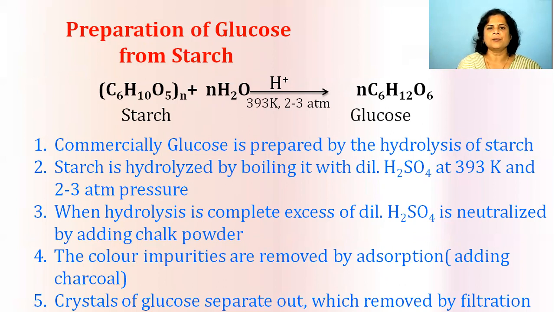And the color impurity, that yellowish tint present in the glucose due to the presence of H2SO4, is removed by the adsorption method by adding charcoal, so that on the charcoal all these color impurities get stuck and we get the glucose in pure form. No other color is present in the glucose, we get it in pure form. So crystals of glucose are separated out simply by the filtration method. So this is the method for the preparation of glucose. We studied it from sucrose and from starch.